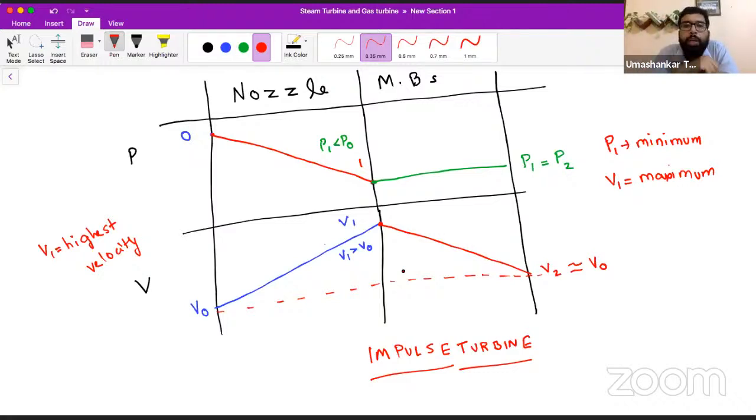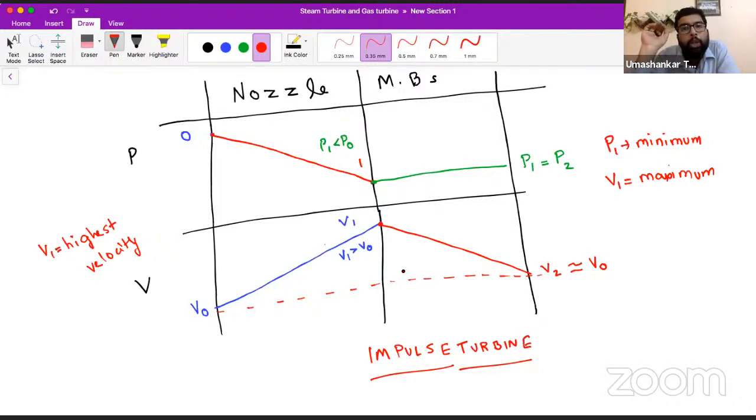If the velocity goes below a certain value, the pressure may reduce from the atmospheric value and become vacuum. In that case back pressure and backflow will take place, which is an undesirable condition. So although I have written V2 approaching V0, in actual practice V2 does not generally reach V0.